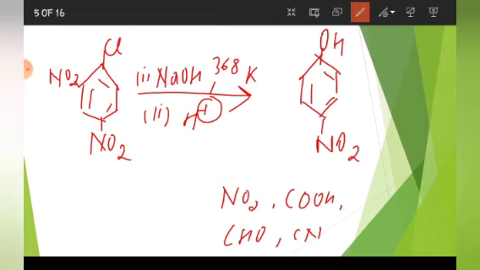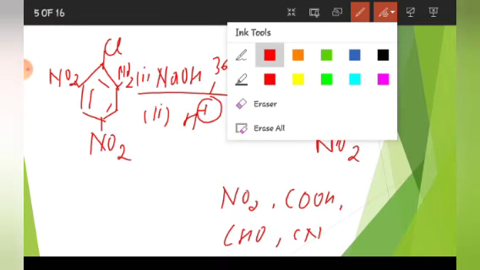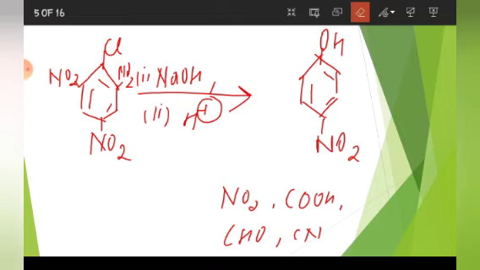Now if I introduce one more NO2, if NO2 comes here also, then the reaction will just take place by warming the mixture. Here you can just warm the mixture and get the desired product.